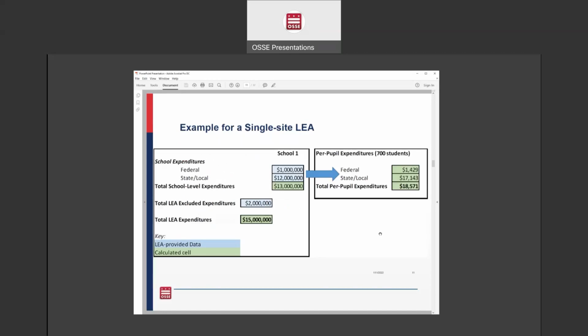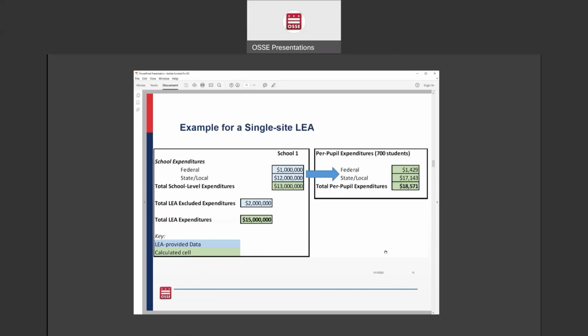This is a really quick example of what your school expenditure reporting would look like for a single site LEA. The boxes in blue are the data that you will be submitting to OSSE through the application. In this example, school one has $1 million of federal expenditures and $12 million of state and local expenditures for a total of 13 million for school level expenditures. The school also has $2 million of excluded expenditures, so the total school spending for the fiscal year is $15 million.